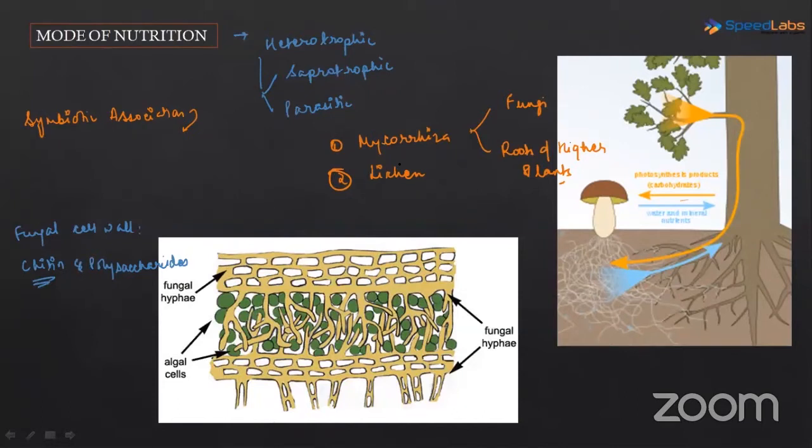Then the next symbiotic association was lichen. Lichen again has two components. One is definitely the fungi and the other one is the algae.